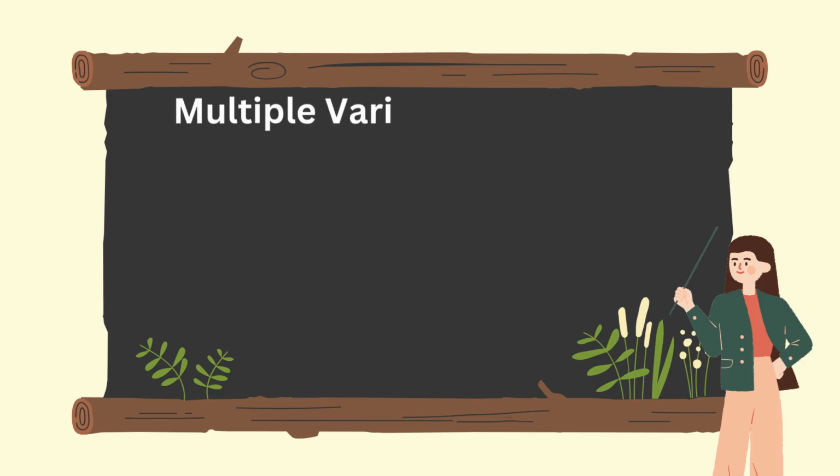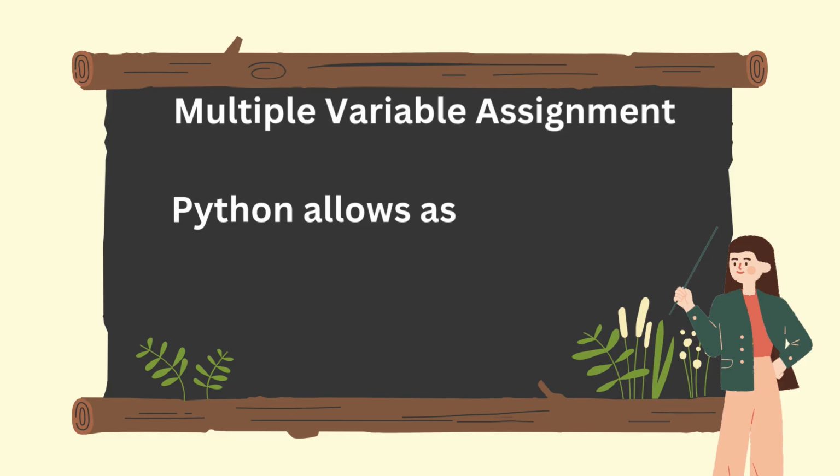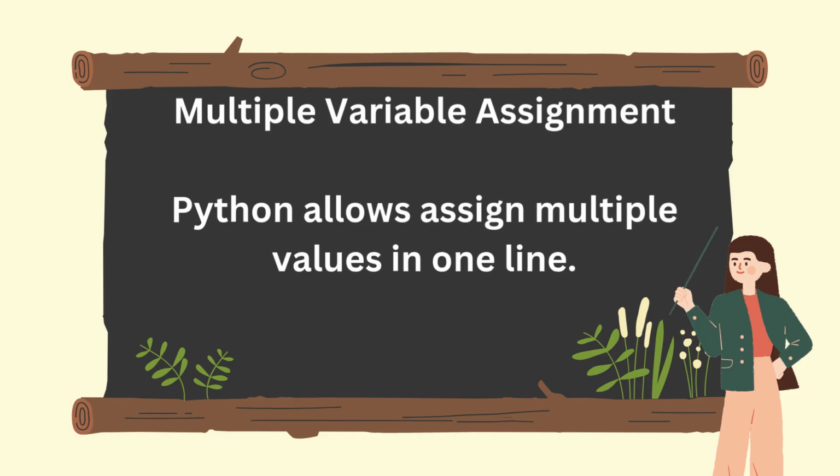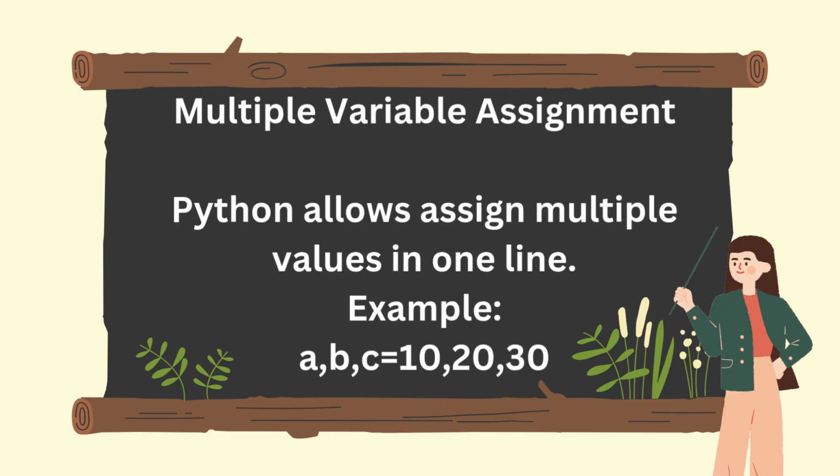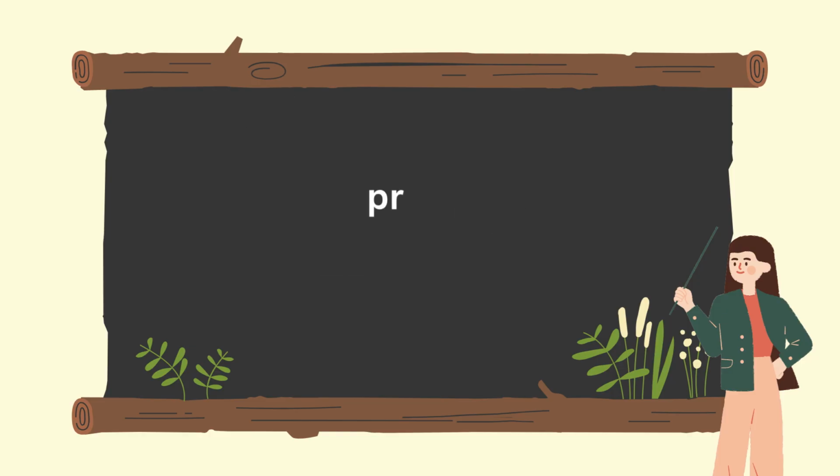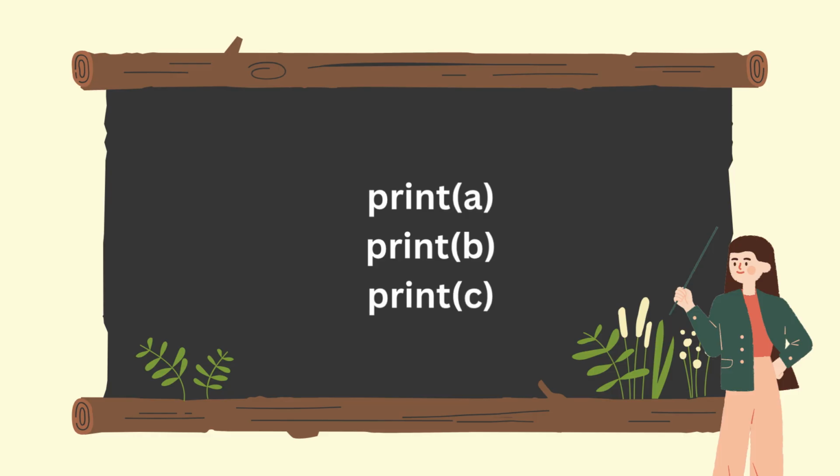Multiple variable assignment. Python allows us to assign multiple values in one line. For example, a, b, c is equal to 10, 20, 30. Now a contains 10, b contains 20, c contains 30. Let's print them. Print in bracket a, same b, same c. Output is 10, 20, 30. This feature saves coding time and makes the program shorter.